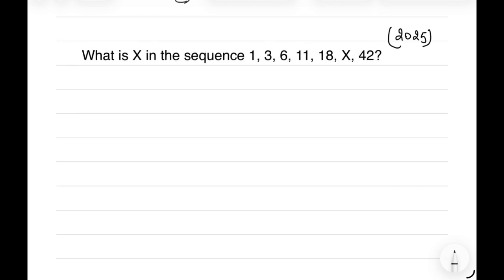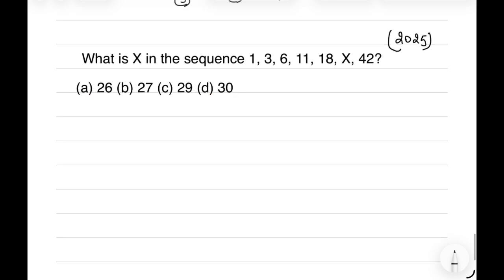The sequence is 1, 3, 6, 11, 18, x and 42. The options given are 26, 27, 29 and 30. These are the four options given.